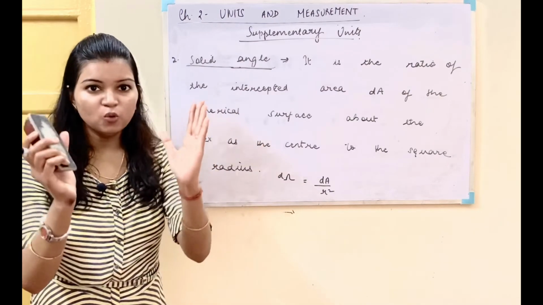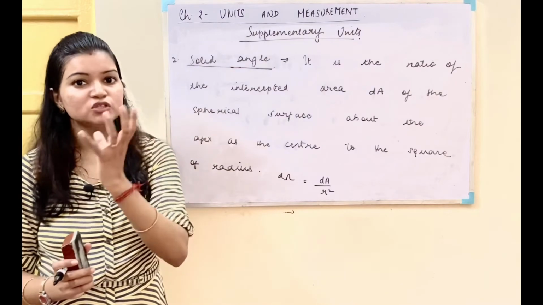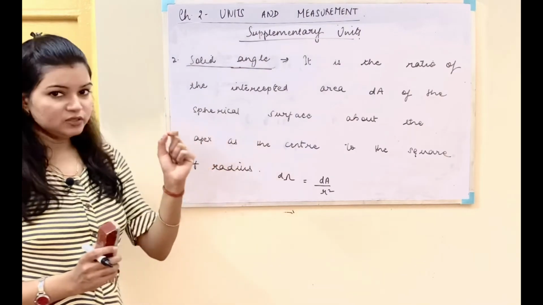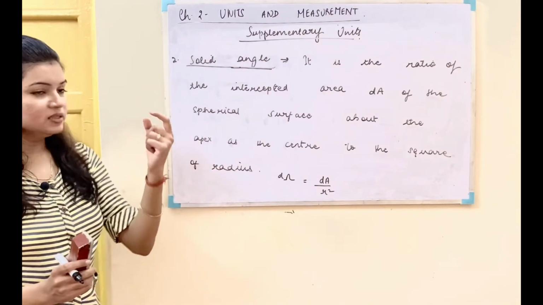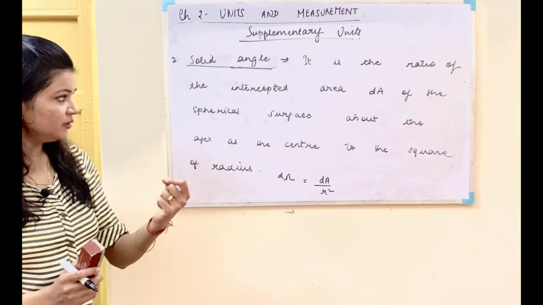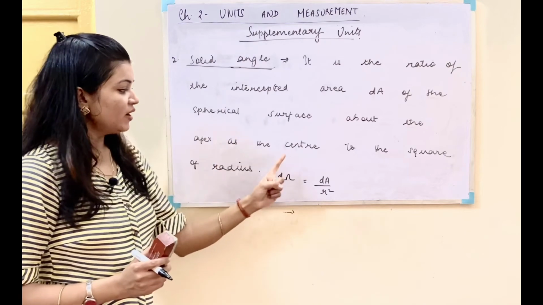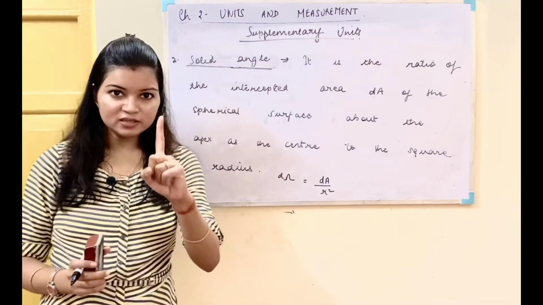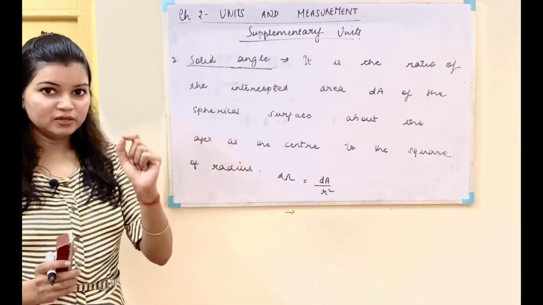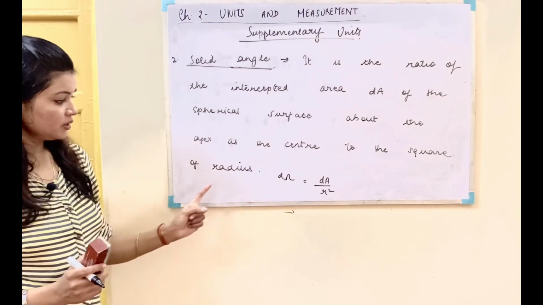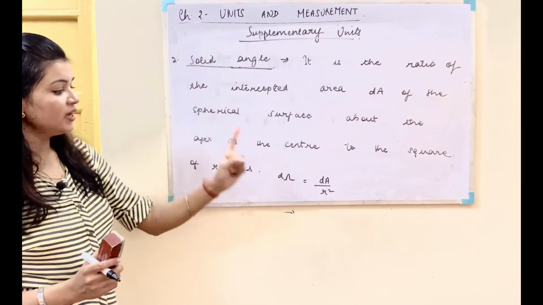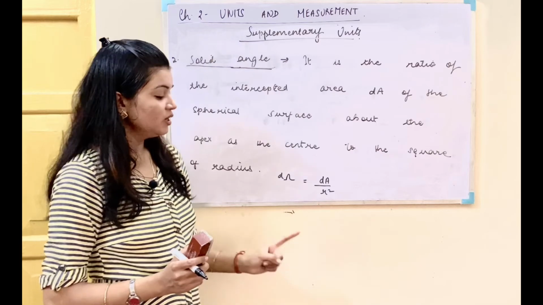If you look at the open end of the cone, we have an area which is formed with the apex, the highest point in the middle, as the center. So the intercepted area dA divided by r square, where r is the radius of that particular cone, is called the solid angle. d omega is equal to dA upon r square.